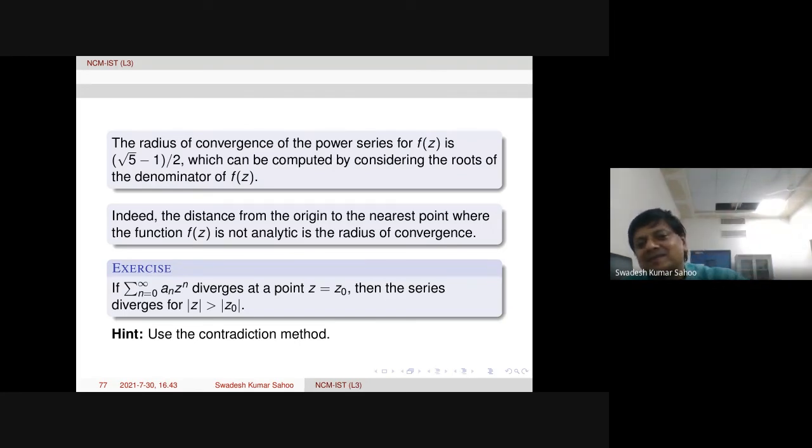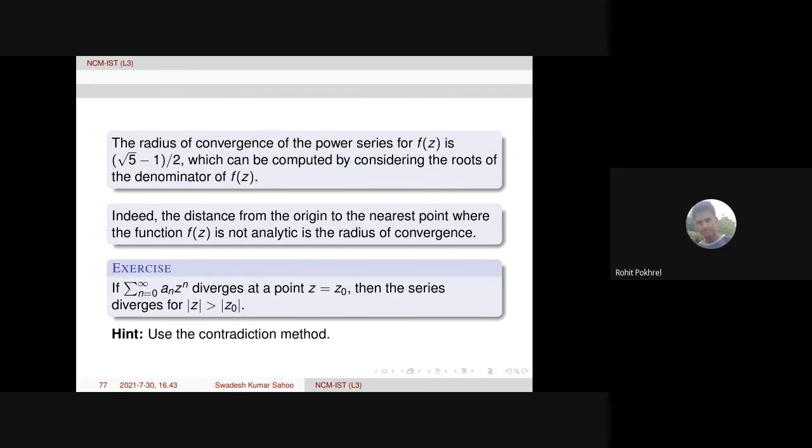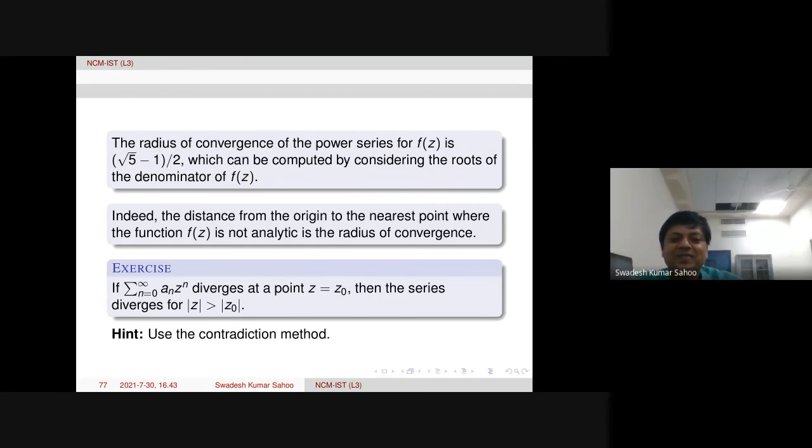There is a concept called analytic continuation, which involves discussions beyond this, but not now. A function is different from a function equal to a power series, which must always be within a disk, within the radius of convergence, not beyond that.